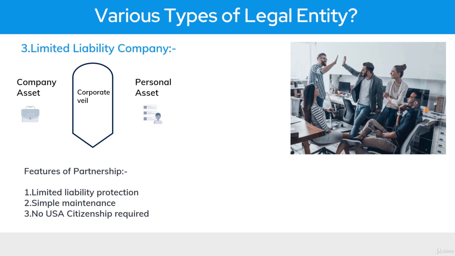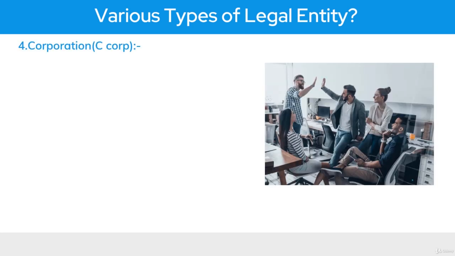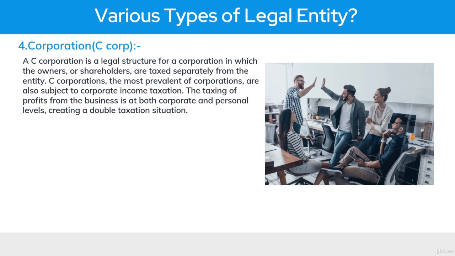So now let's understand the most important part, which is the corporation. And here we'll understand the C corporation. So in a C corporation, basically an owner, an equity shareholder, is taxed separately from the business entity. So in a simple situation, the taxation occurs at two levels. At your personal level, it will be income tax. At your entity level, it would be corporate tax.